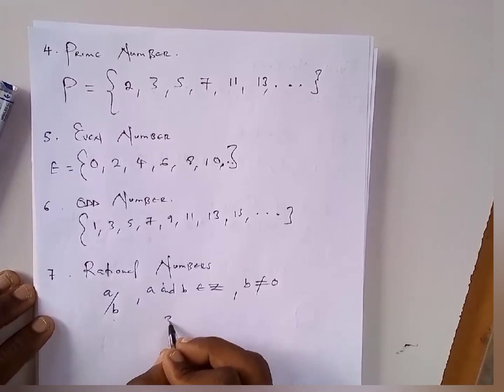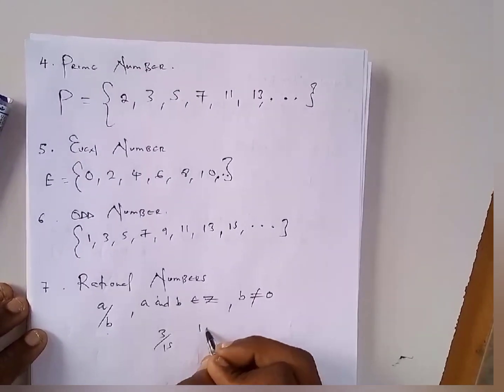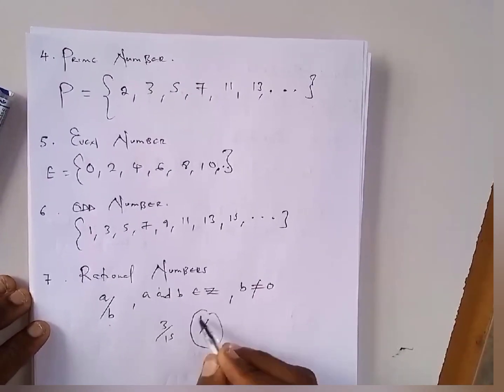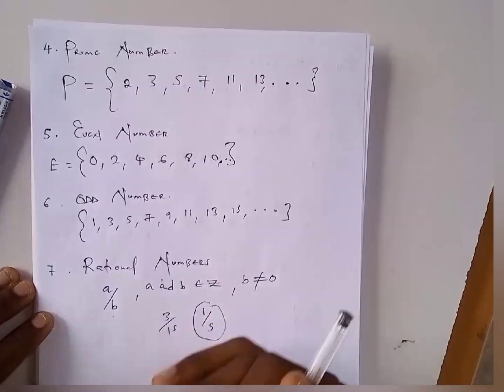Let's say if you've got 3 over 15, this is unacceptable. Why? Because these two have got a common factor. 3 into 3, 1. 3 into 15, 5. So it should be left at this particular point, where there is no other number that can go into these two numbers, okay?